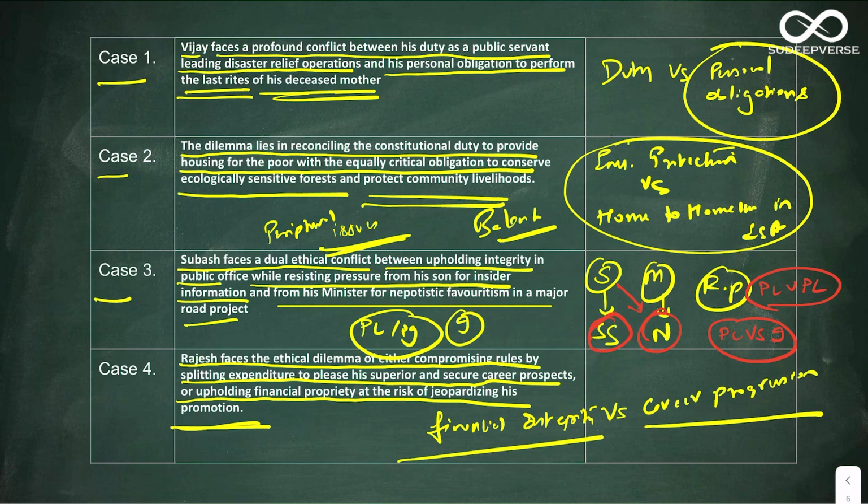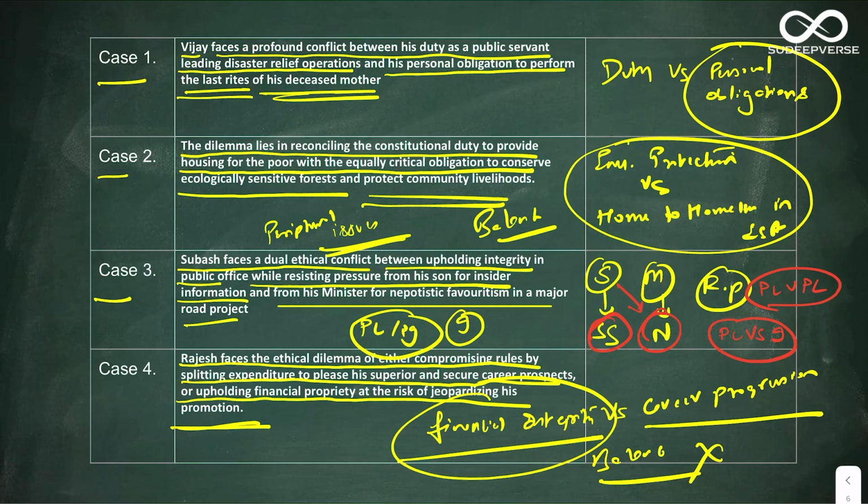Okay, now many people will try to balance, but please don't try to balance. You have to take the side of financial integrity. If you look at the case study, they have given the hint telling that splitting the expenditure is illegal. They have told the sentence explicitly, splitting the expenditure is illegal. It is not bending the law. They have explicitly told it is illegal. So please don't do that.